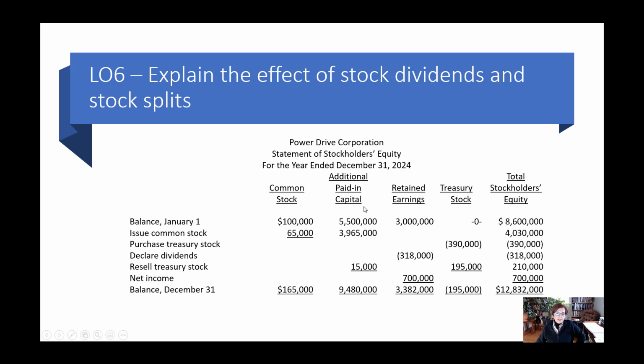So when all is said and done, you can add these columns. We call this cross-footing. So you add all of these down and you add across, and then you make sure that they're equal. All right? And all of the stockholders' equity transactions for the year are reported in this statement that is included in the company's annual report.